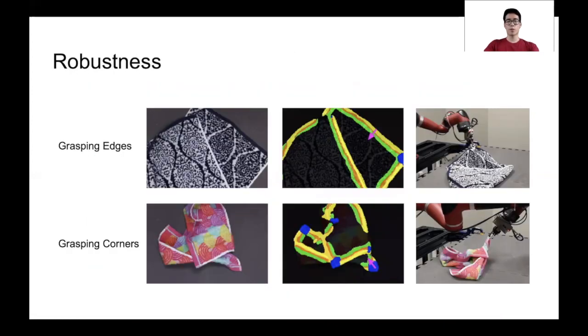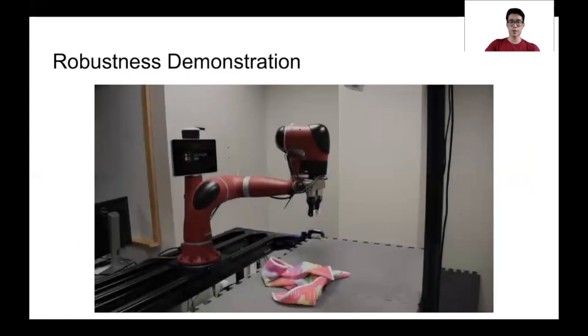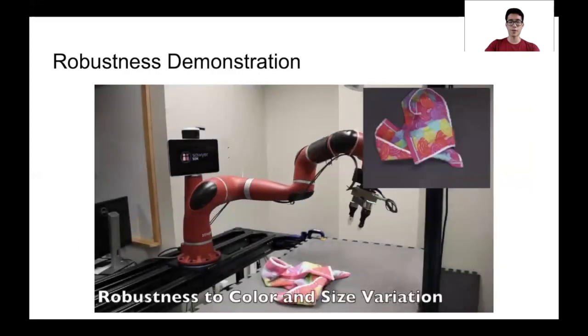We demonstrate the robustness of our method to variations in color and cloth size by grasping other cloths. Because our network uses depth as input, it can be used on colorful and patterned fabrics. Since the network is fully convolutional, it can segment the edges and corners of cloths of different sizes. The robot was able to segment and grasp the corners and edges of cloth not seen during training. Here you can see some examples of our method grasping cloths of different sizes and textures.